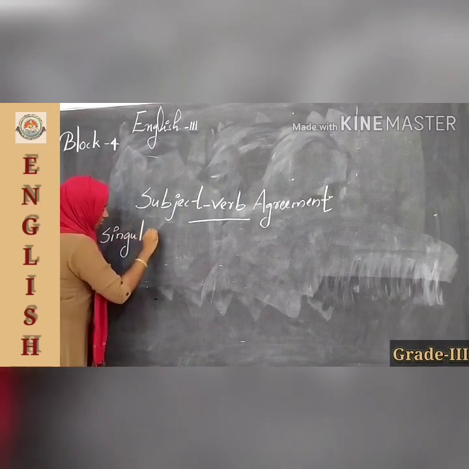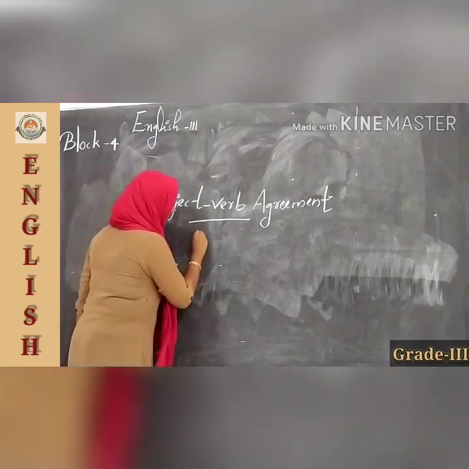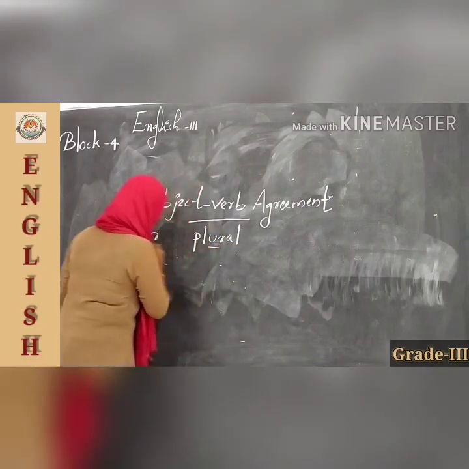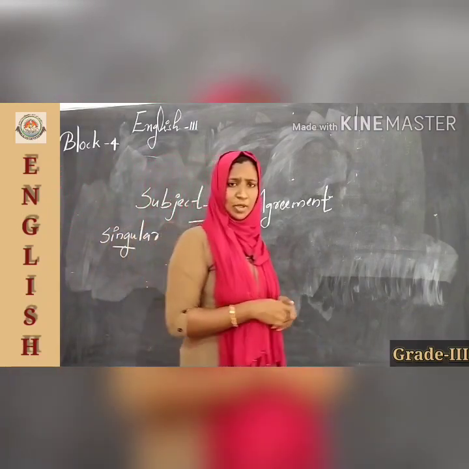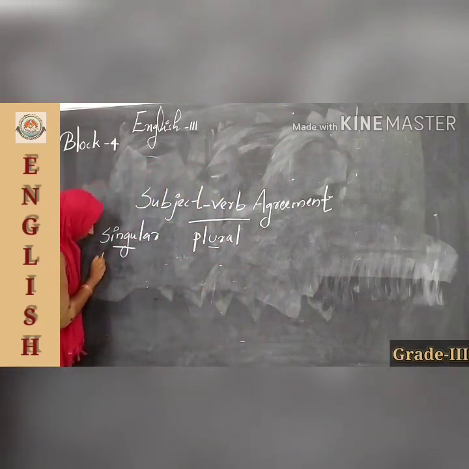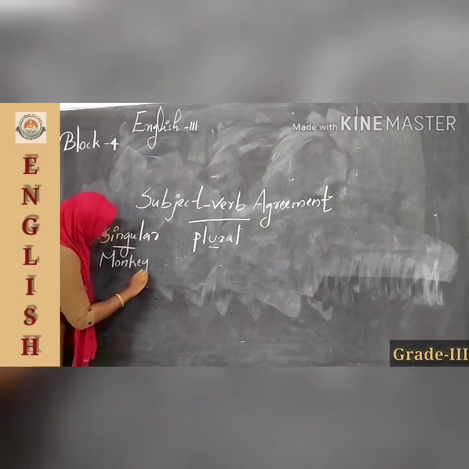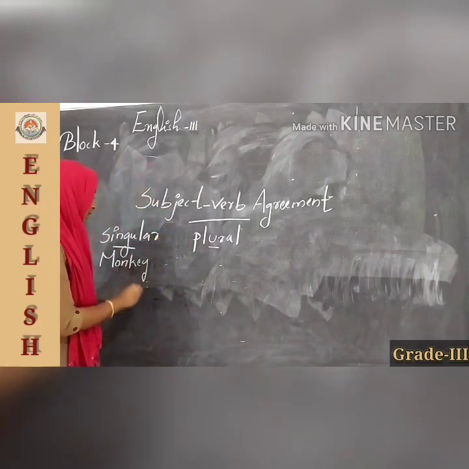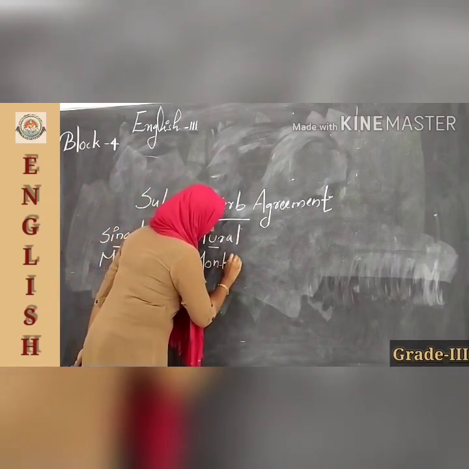singular. Yes, singular and plural. Isn't it? You know what is singular and what is plural? Yes, I will give an example. Monkey. In singular, it is a single one. But in plural, it becomes monkeys.